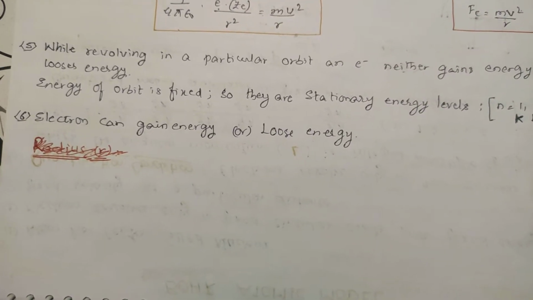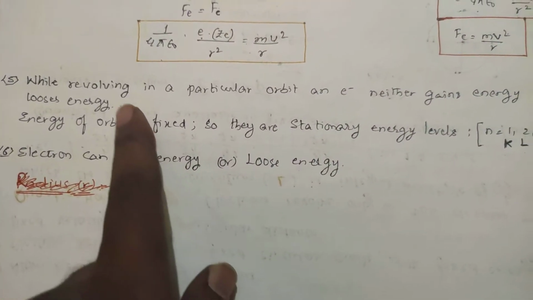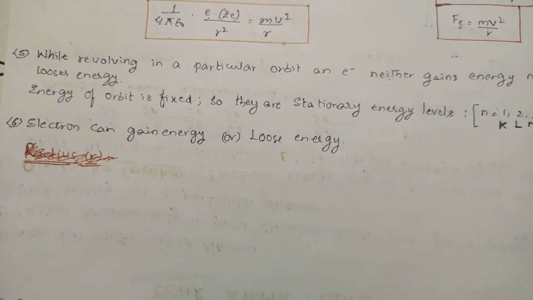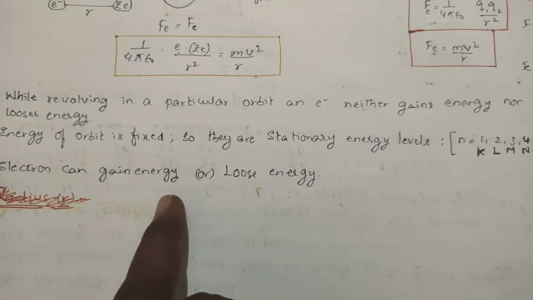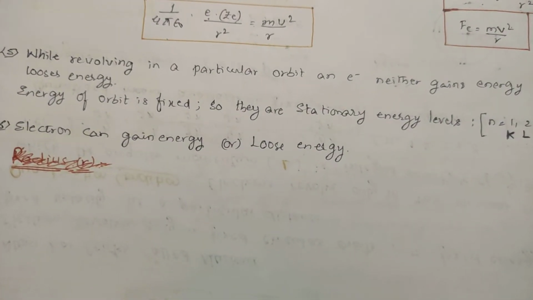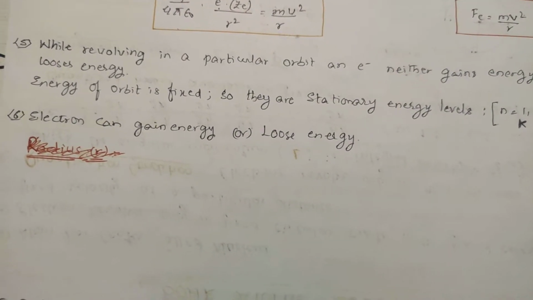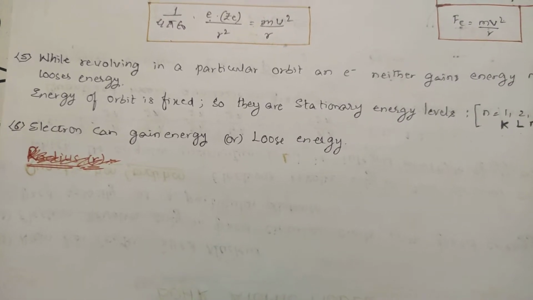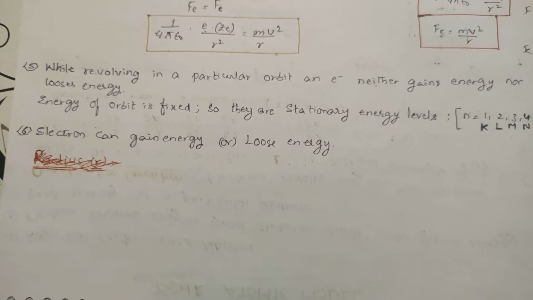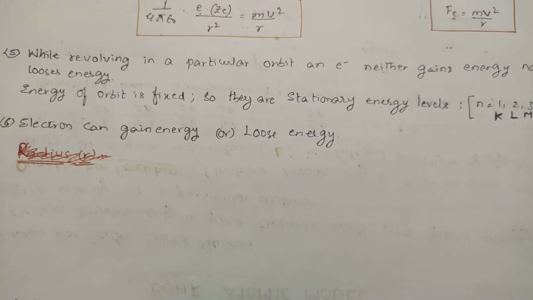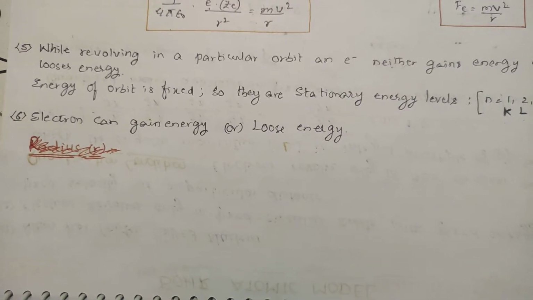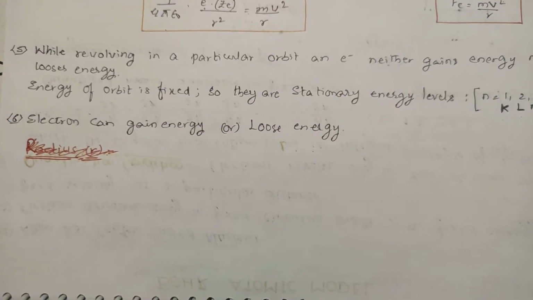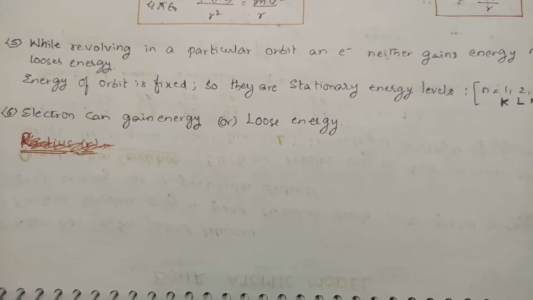Again, this seems contradictory to the previous point. Electron can gain energy or lose energy. See, what he is telling is that energy is constant, and in this point he says the electron can gain or lose energy. This is also correct only. We will discuss that point again. As long as the electron is in a particular orbit, the energy is constant. It neither takes energy nor loses energy. And the sixth point is that the electron can gain energy or lose energy.